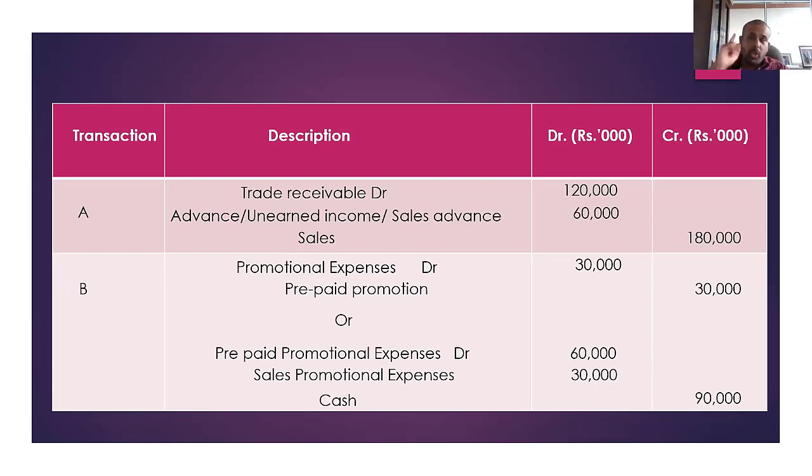But total amount of cash you paid is 90. Out of 90, prepaid expenses 60,000 and sales promotional expenses 30,000. So in the examination, in the marking scheme, they have given marks for both of these answers. If you read the question again, you made a payment of 90,000 for 3 months, but out of that only 1 month covers the current financial year. So only 30,000 you recognize as an expenditure.